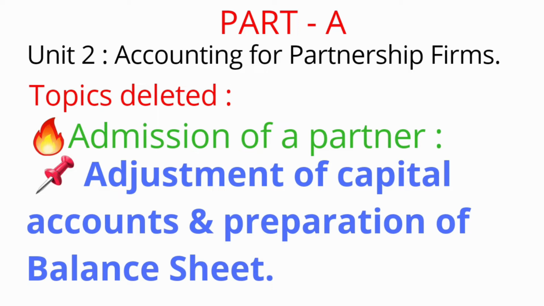In Part A, Unit 2, accounting for partnership firms. Under the head, accounting for partnership firms, reconstitution and dissolution. Under this head, admission of a partner. In this topic, the particular topic alone has been eliminated, that is adjustment of capital accounts and preparation of balance sheet.